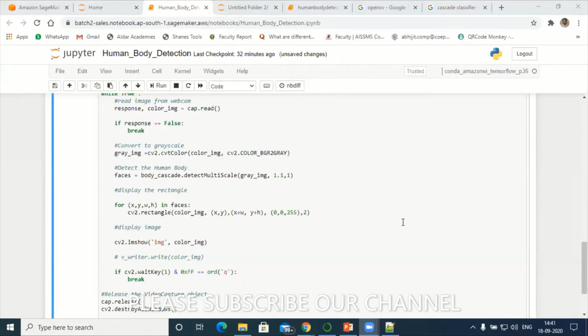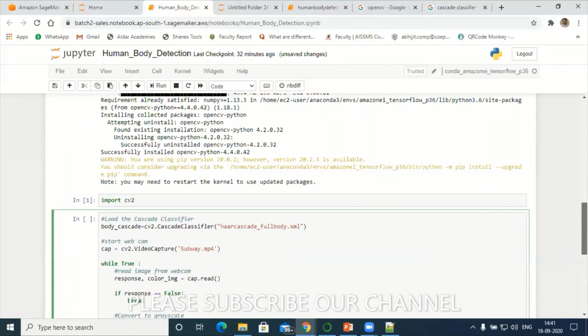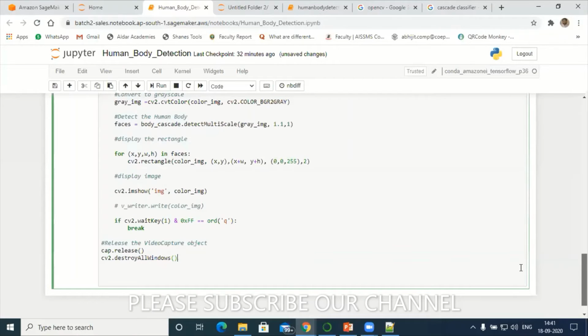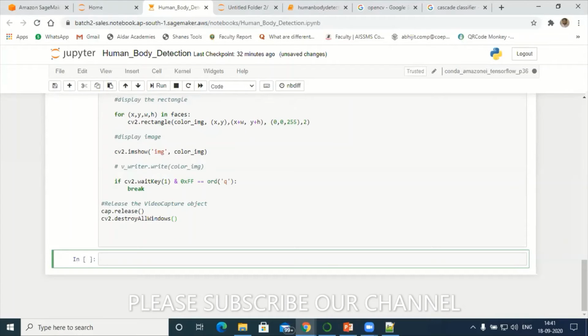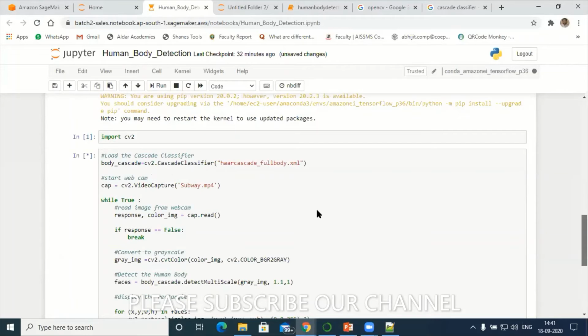So let's try to run this one. Hope this program will run. I think I have already restarted the machine kernel. Shift and enter. Let's see. See, the kernel appears to have died.